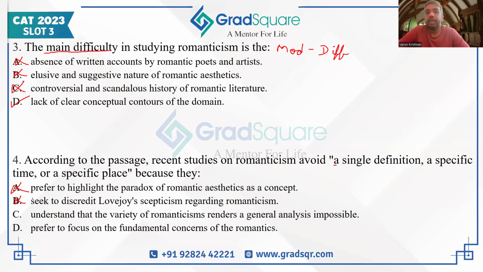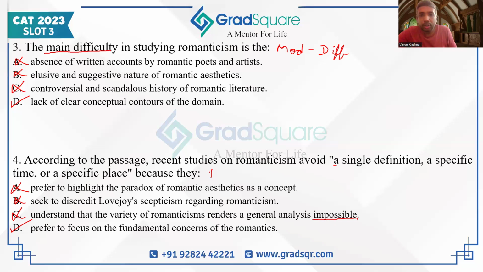Now among C and D, again, this question can get a bit confusing. If we read the options again very carefully, you'll find that in C, there's an absolute word given which says general analysis impossible. Now, general analysis is not impossible. Analysis is very much possible. It's very much possible to talk about or to understand what romantic aesthetics is, as has been given inside the passage by the author. So that's why C we can eliminate. The author is only saying that we will have to look at studying it from a different perspective. And the perspective is mentioned in D, and that's why D is the correct answer for 4.